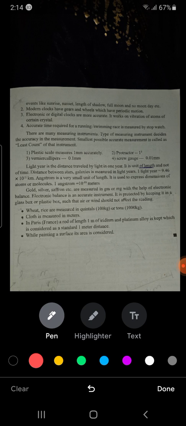Accurate time required for running, swimming is measured by stopwatch. Because if the first position boy takes 10 seconds and the one who comes second takes 8.1 seconds, then there is a difference in seconds, so for that we use a stopwatch. Clear?